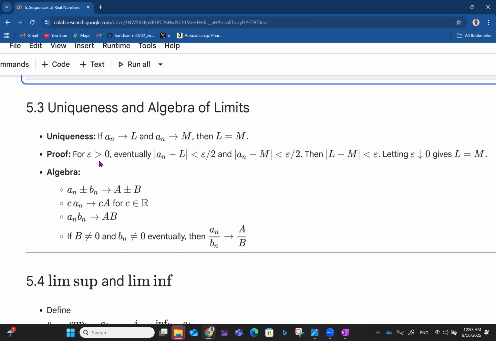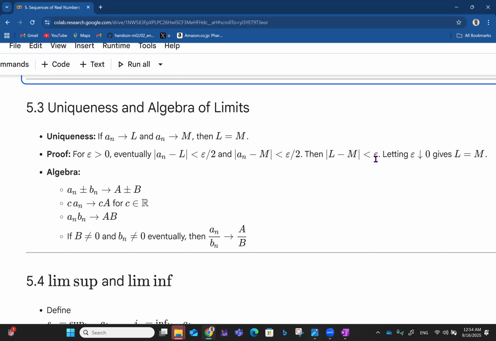So for epsilon greater than 0, of course, that is small epsilon, like 0.00001 or anything like that. Eventually, the absolute value of an minus L is less than epsilon divided by 2, and the absolute value of an minus M is less than epsilon all over 2. Then in that case, we can say the absolute value of L minus M is less than epsilon, because of course, if you add the two together, you have epsilon over 2 plus epsilon over 2, that's epsilon. So letting epsilon go towards 0 gives L equals M.